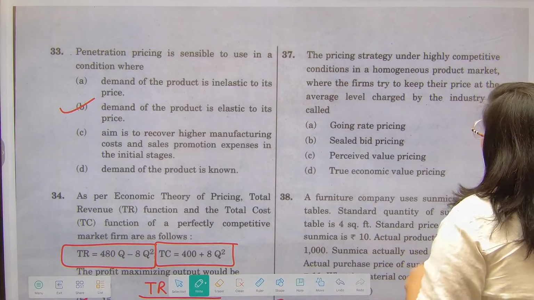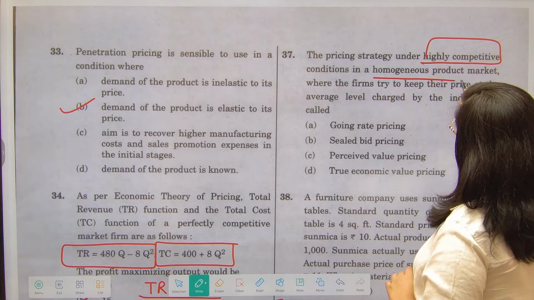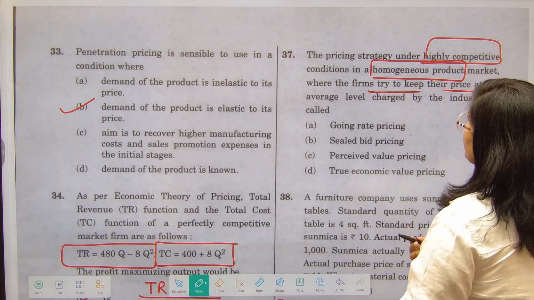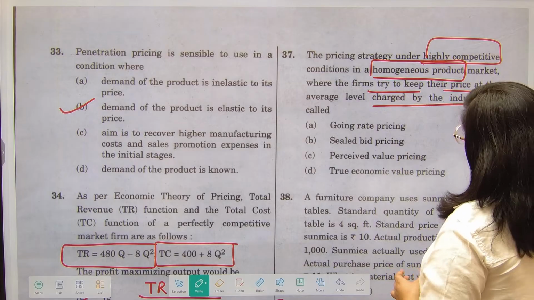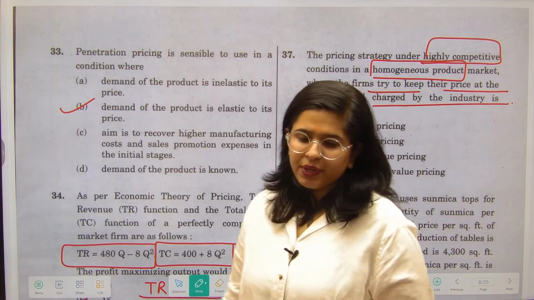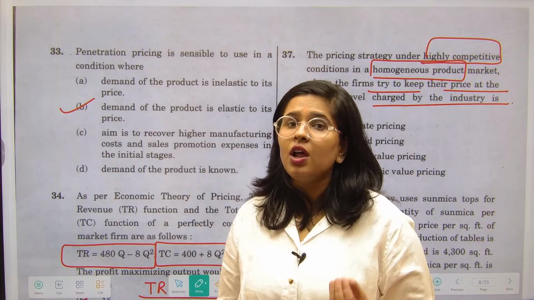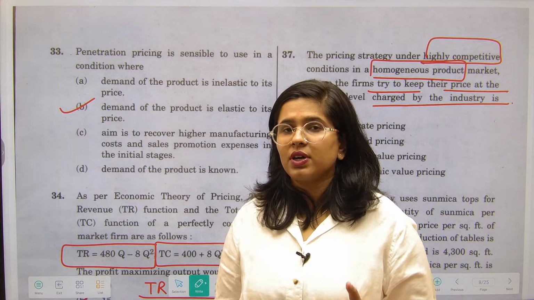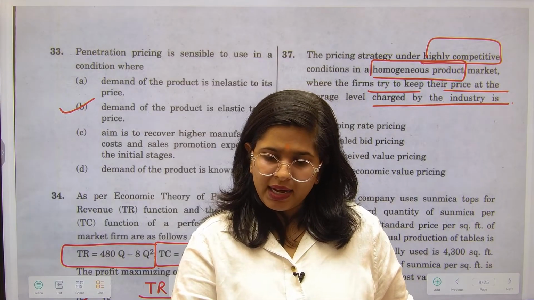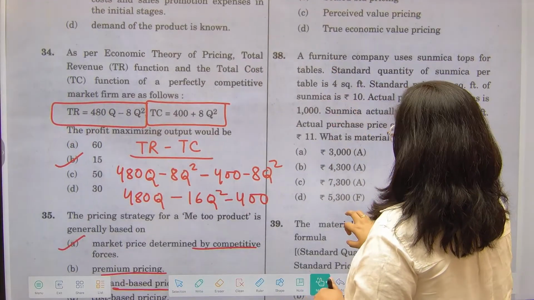See, the pricing strategy under highly competitive conditions, highly competitive in a homogeneous product market where the firms try to keep their prices at the average level charged by the industry is called as the going rate pricing. ठीक है, सिंपल डायरेक्ट आपकी जो डेफिनेशन है वो यहाँ पे दी हुई है. गोइंग रेट प्राइसिंग का मतलब क्या हो रहा है? In a competitive world, whatever the other people are keeping the prices as, we are also going to go by that only, and this is what this particular pricing is about, right? Similar products, they are charged on the basis of it. Now let's see question number 38.